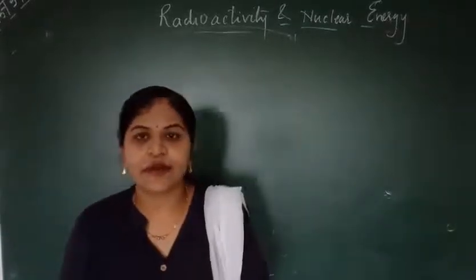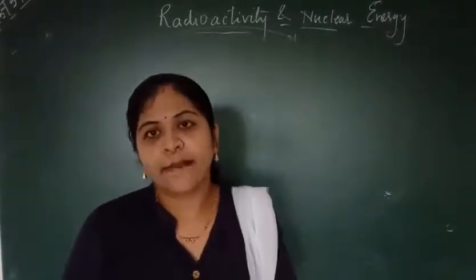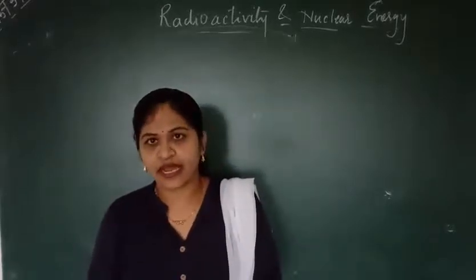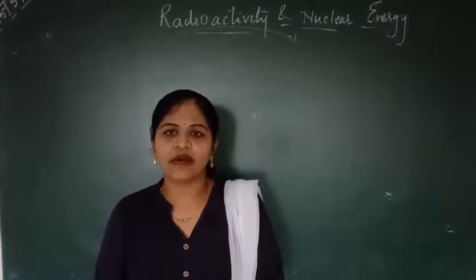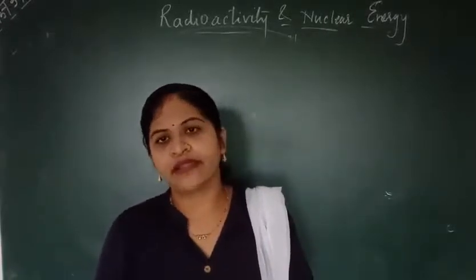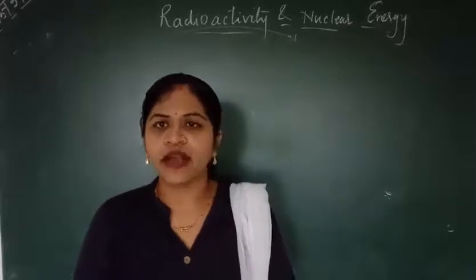Now let's speak about the atomic mass. Atomic mass of any atom can be represented by its mass number, and this mass number we come to know from the number of protons and the number of neutrons present inside the nucleus.